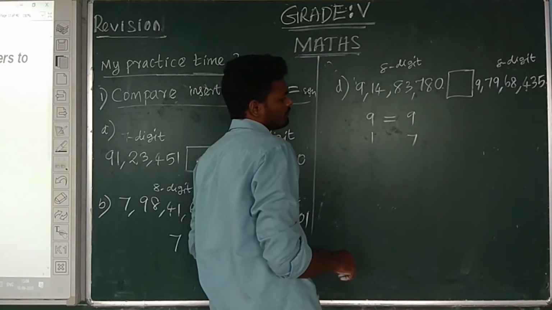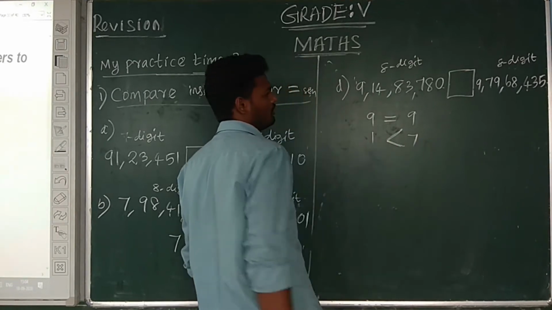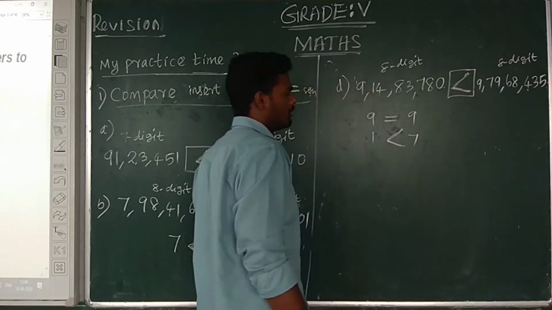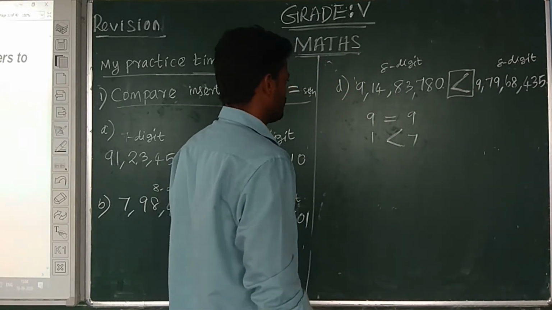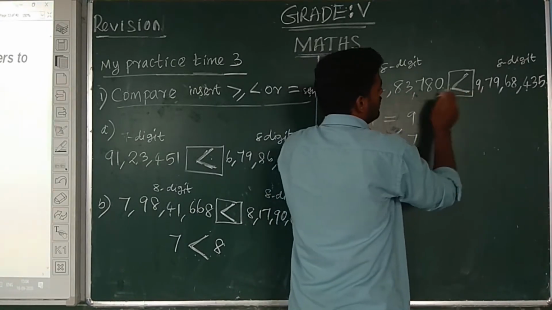Which one is the larger number? 7 is the larger number. So the second number is the larger number. So the first number is smaller than the second number.